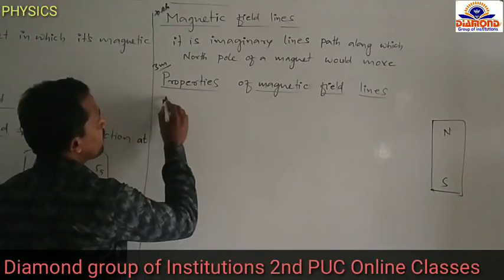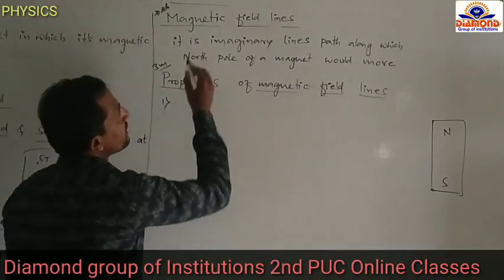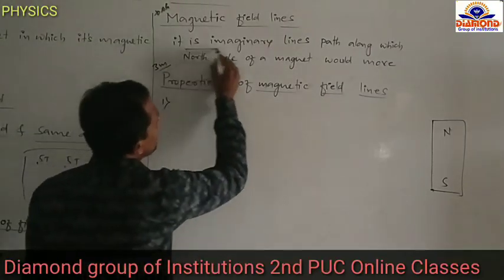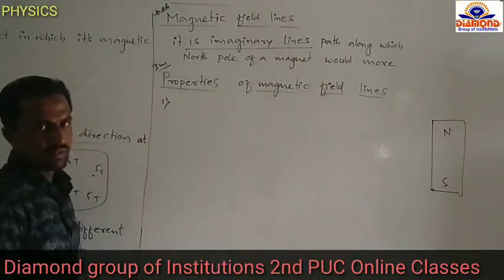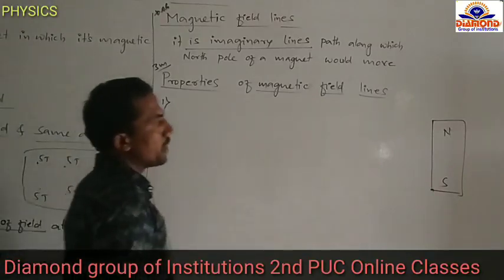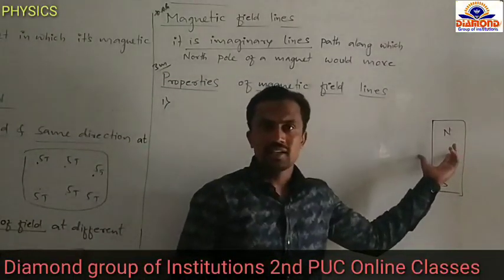In the first property, magnetic field lines are imaginary lines. We just said the same, because we cannot see them with our eyes.